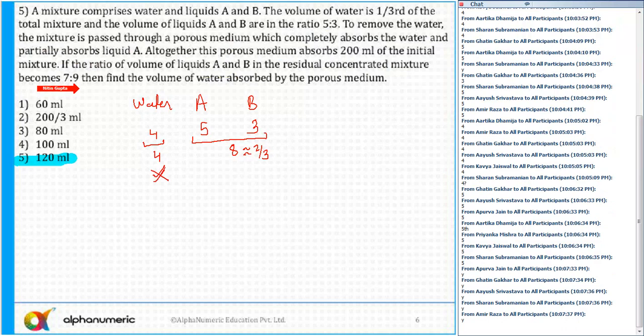Liquid A, some part of A is also absorbed here. The ratio becomes 7:9, and that is after passing through the porous medium.